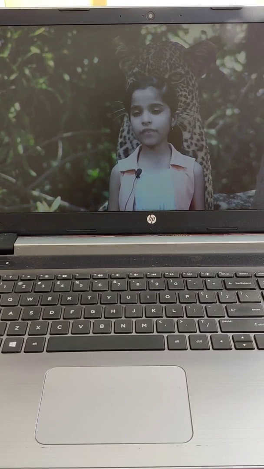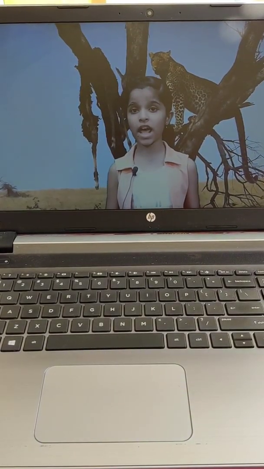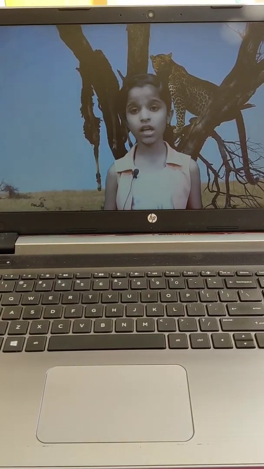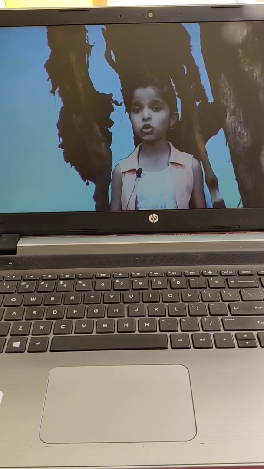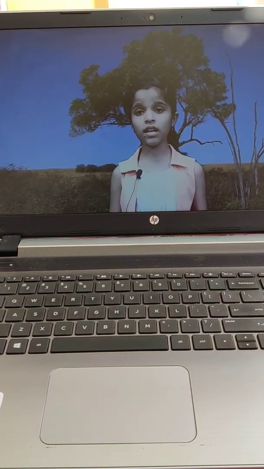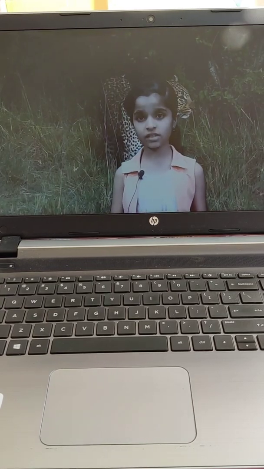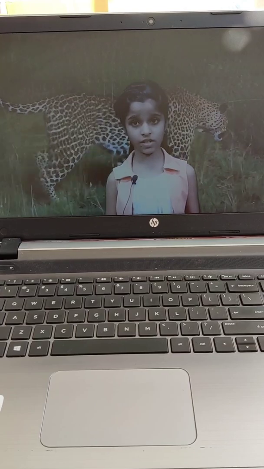Now we will learn about their lifestyle. Leopards are mostly active at night time. Therefore, they are known as good hunters. They climb trees, and therefore they are most of the time found on trees. The young leopards leave their mother after 13 to 18 months.